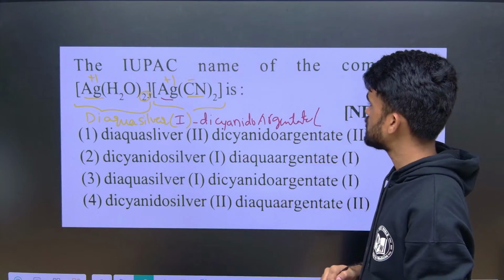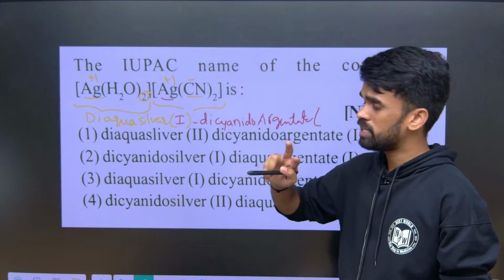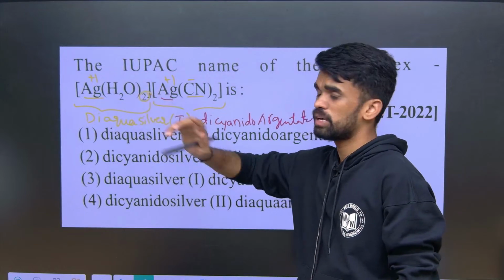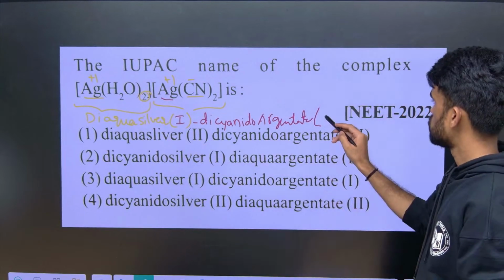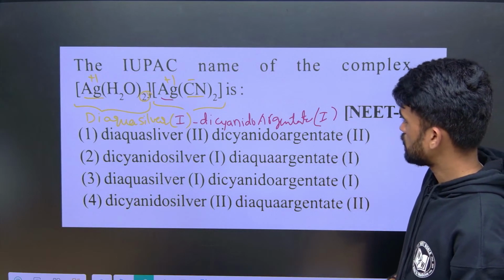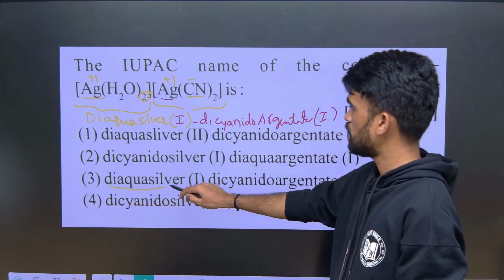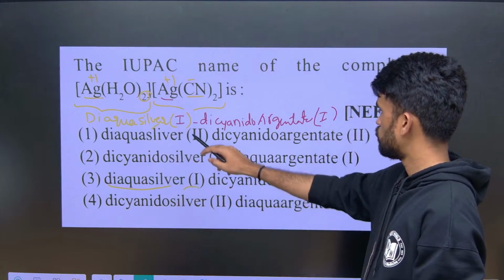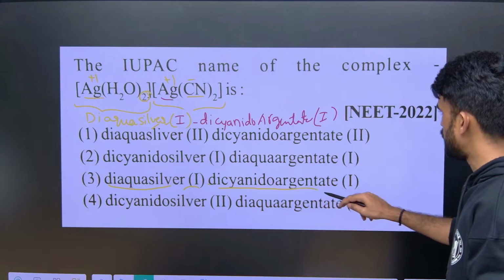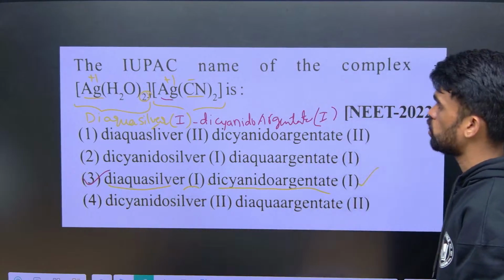What is the oxidation state? Here I told you if we do it for this separately we will get +2, but as I told you, they share the oxidation state, the overall molecule becomes neutral and stabilized. So here also 1, okay. So what is the option we have? Like this, see here we have diaqua silver 1, then a space, then dicyanido argentate 1, yes. Option 3 will be the most correct answer for this question. I hope it is clear.